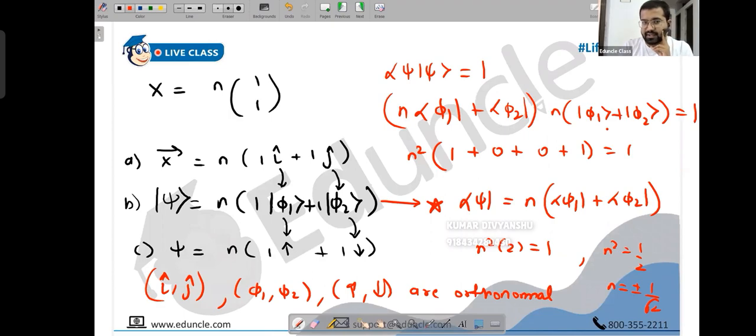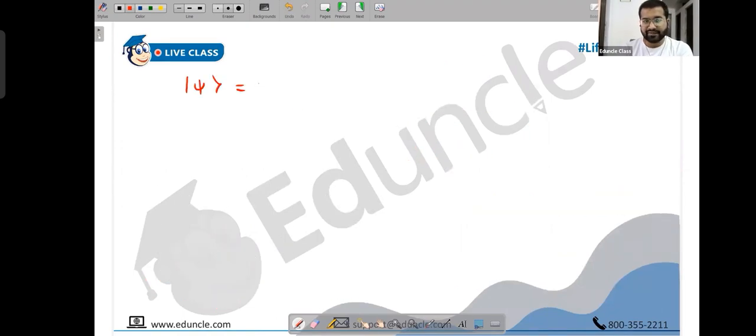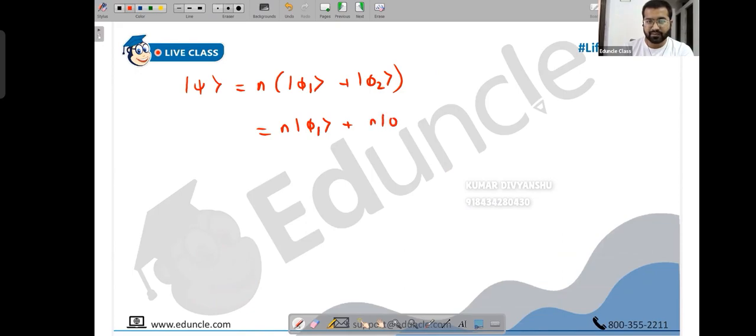We can directly write, instead of doing this much, C1 square plus C2 square is 1. That's the condition. Another way around: C1 star C1 plus C2 star C2 is 1. So here the first constant is n, the second constant is also n. It's C1 phi1 plus C2 phi2, that's n phi1 plus n phi2. So the same method 2 would be, you can also write psi, which is n into phi1 plus phi2. You can expand this. So this is n phi1 plus n phi2, similar to C1 phi1 plus C2 phi2.